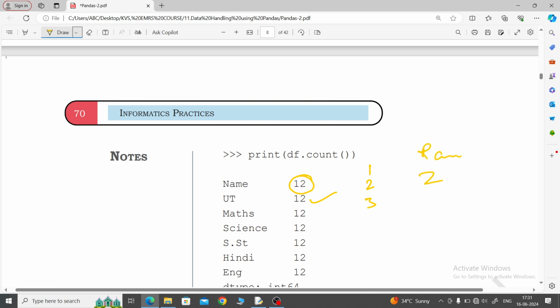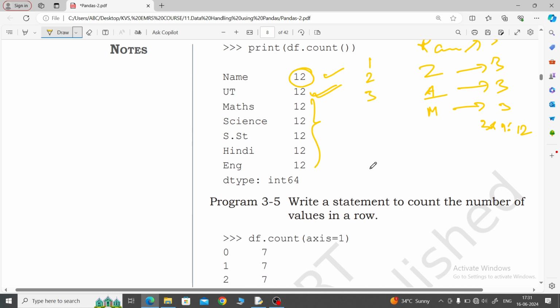Raman, Jwair, Aswarya, and I think Misty is also there. Yes, Misty. So Raman has 3 values, Jwair has 3, Aswarya has 3, Misty has 3. So how many? 1, 2, 3, 4. 3 into 4 equal to 12. That is why UT is 12, everything. Maths is also 12.